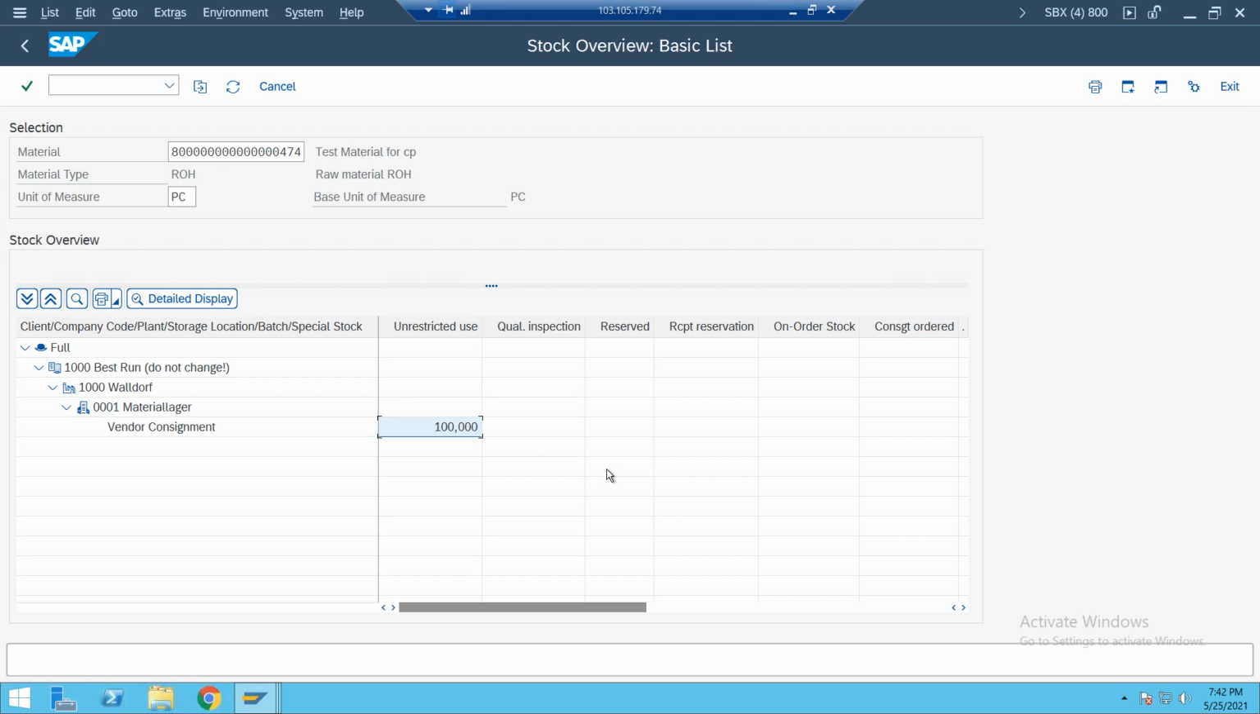So what is the basic idea of consignment procurement? After receiving the material, for our internal consumption, for production purposes or cost center consumption, whatever quantity I issued or withdrew from this stock, only for that much quantity do you need to pay the vendor. So if I consume this stock for internal production or cost center purposes, say I consumed 25 pieces out of 100, only for these 25 pieces I need to pay the vendor.